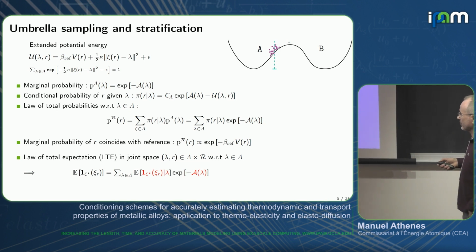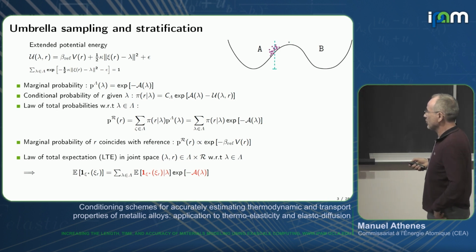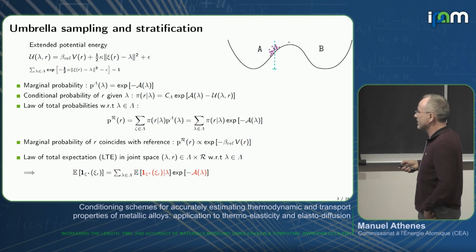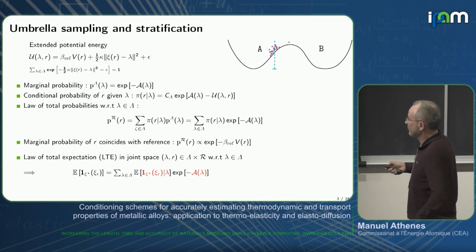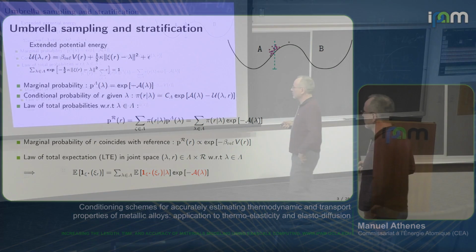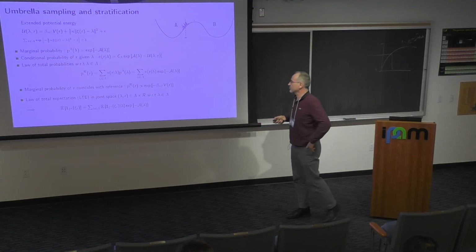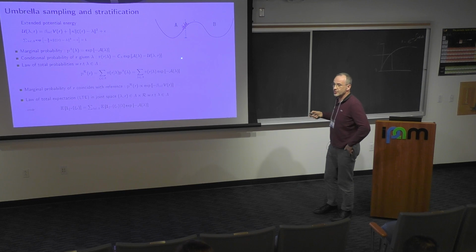So the canonical distribution is recovered by summing over all the marginal probabilities multiplied by the conditional probability of a state R given lambda. And this works since, with the umbrella potential, when you sum over all the lambda values, this is a constant, so you recover the canonical distribution with the stratification technique. So the difficulty with this approach is that we need the free energy for all the lambda.